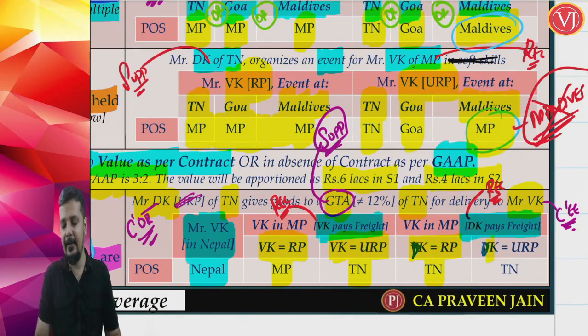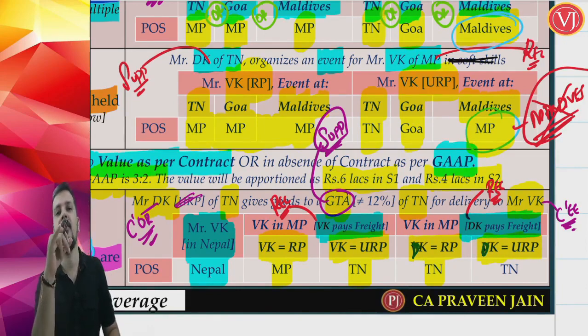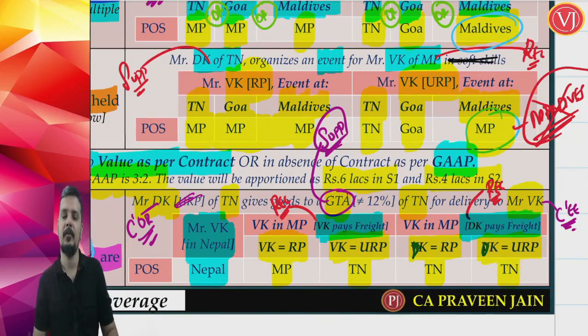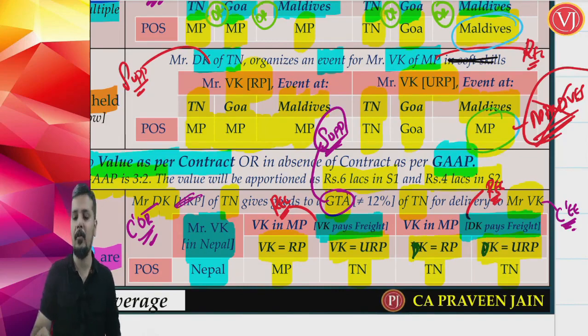If DK, the consignor, is an unregistered person, then the place of supply for transportation services other than for export of goods, where the recipient is an unregistered person, is the location where the goods are handed over for transportation. The goods were handed over for transportation at Tamil Nadu. Right. So, this is all about Section 12(8), where you are talking about transportation of goods services.